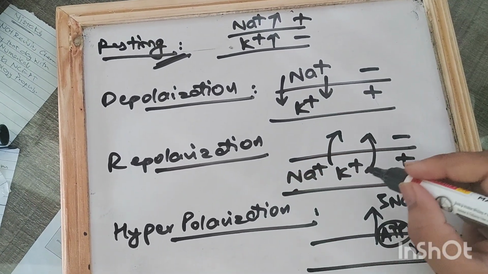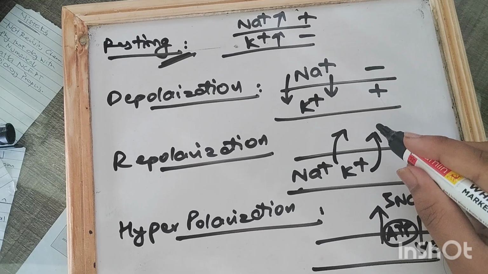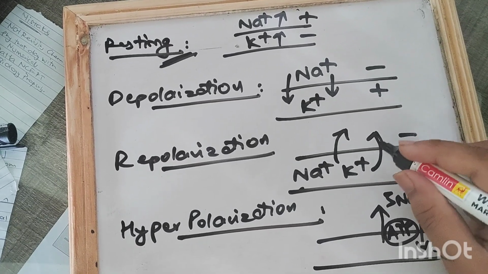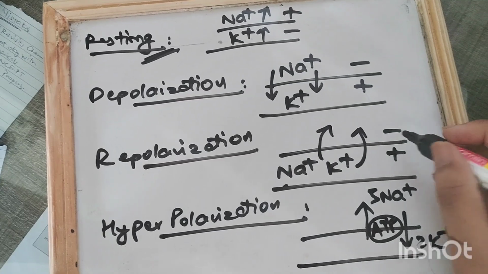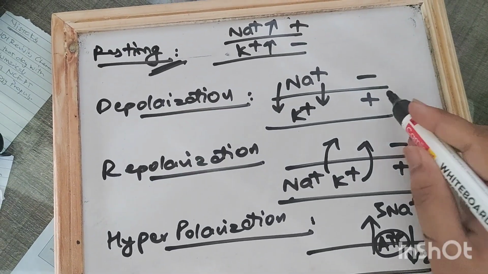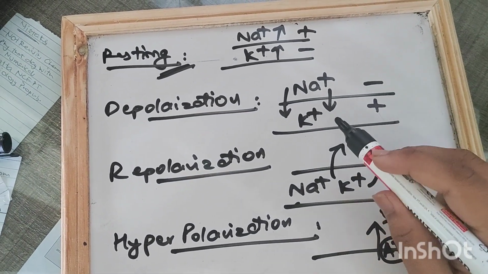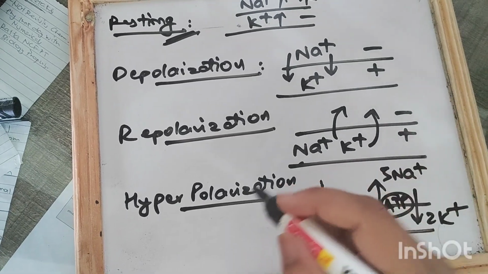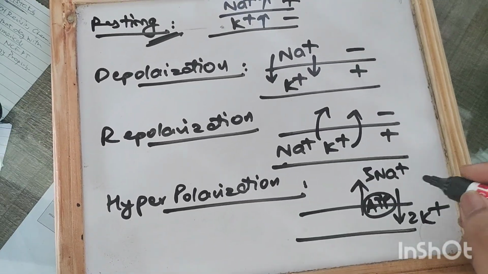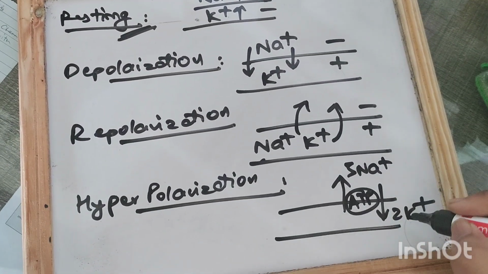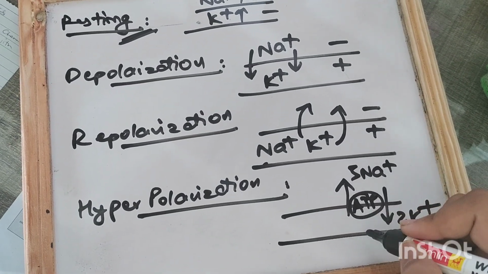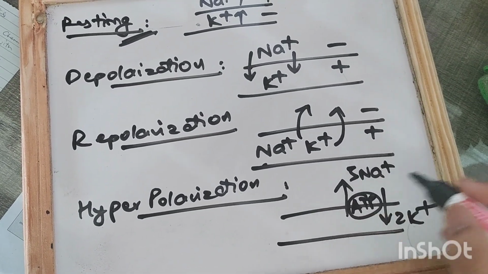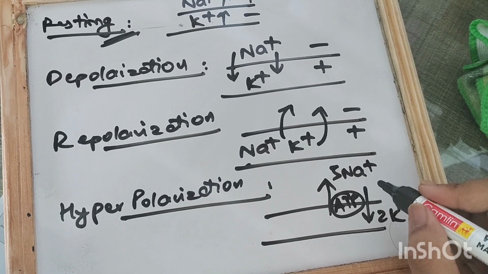Repolarization, the potassium ion starts to move outside along its electrochemical gradient with the help of K+ conductance channels. The same case of the electronegativity as the depolarization phase. Hyperpolarization is that along with sodium, potassium, ATPase channels, three sodium ions are pumped outside and 2 K+ ions are pumped inside.